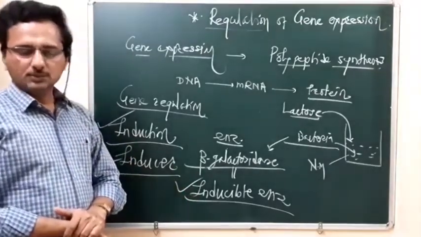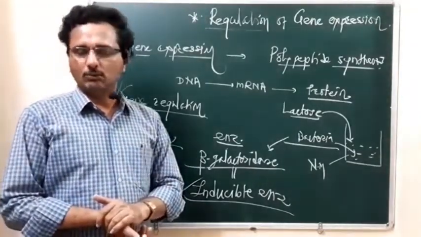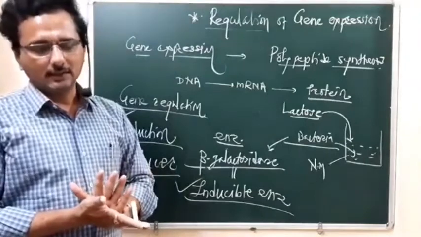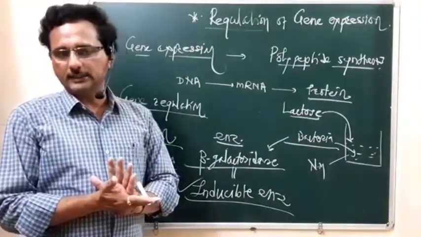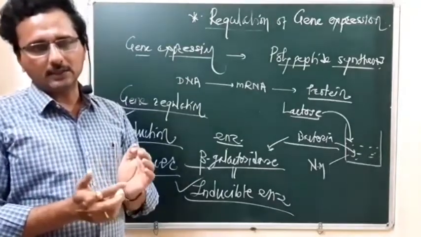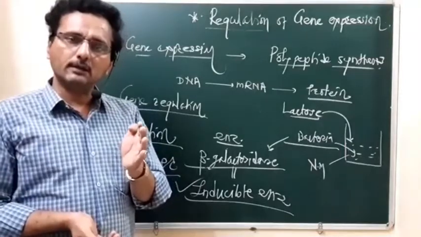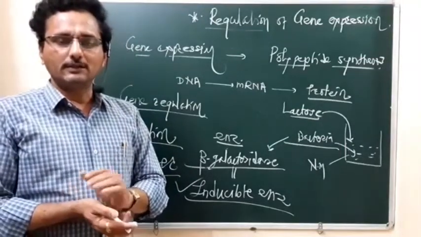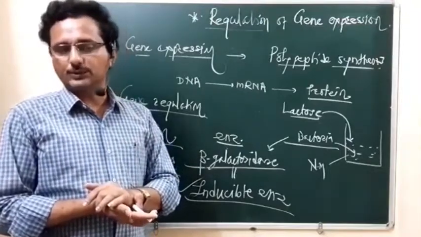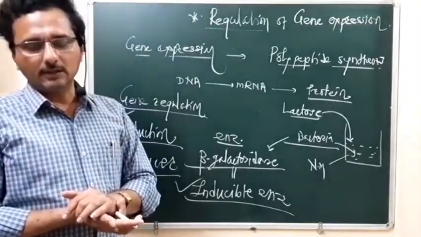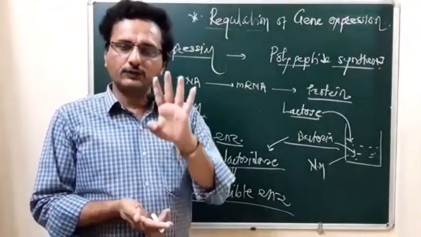Then student, in the case of prokaryotes, what is seen with respect to gene expression and gene regulation, that part we will see now. Remember, in the case of eukaryotes, the mRNA is monocistronic, and they follow gene expression through 4 levels.